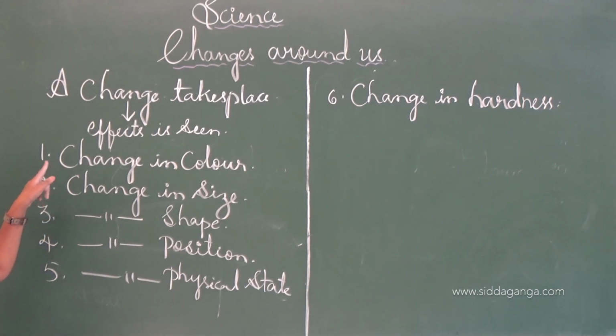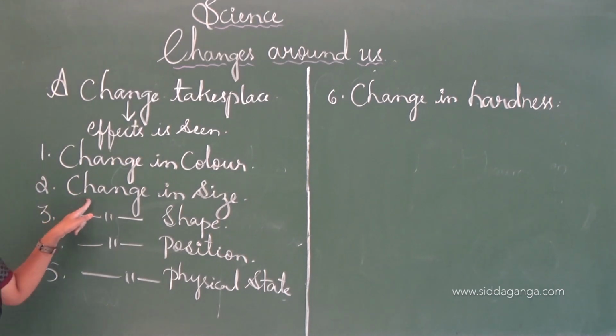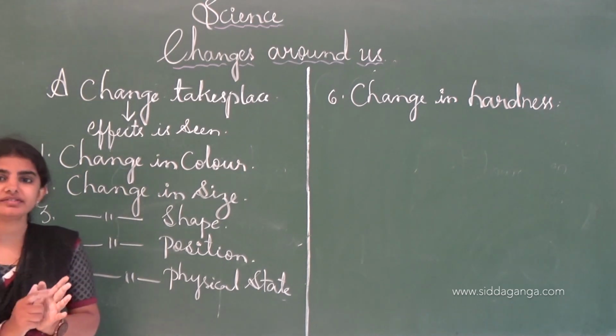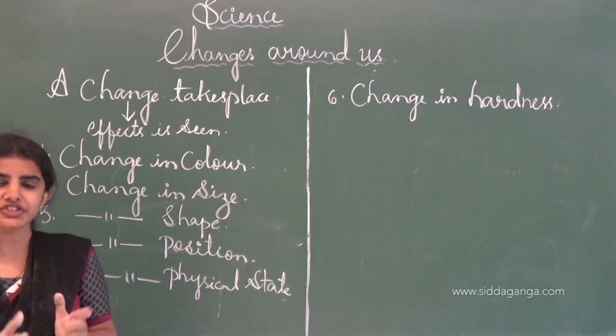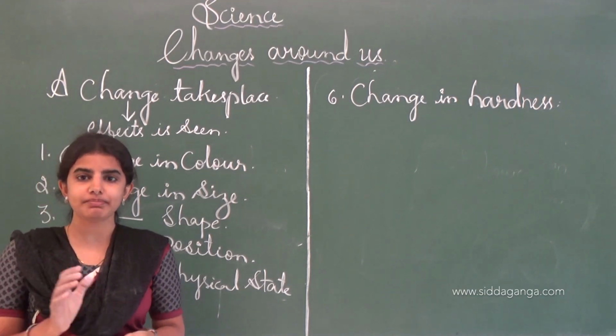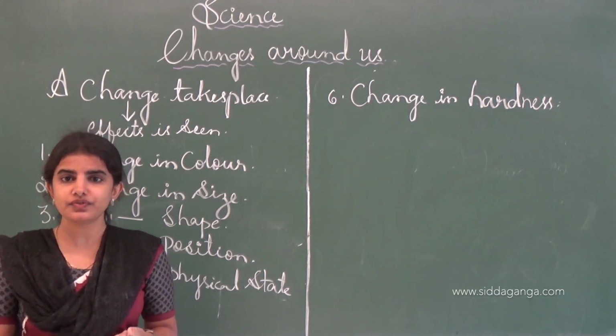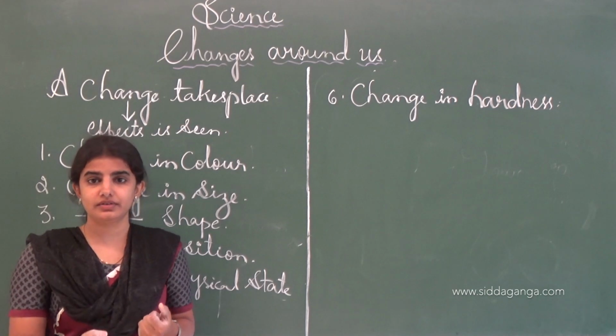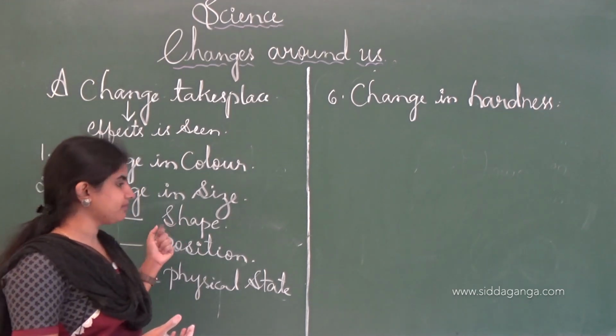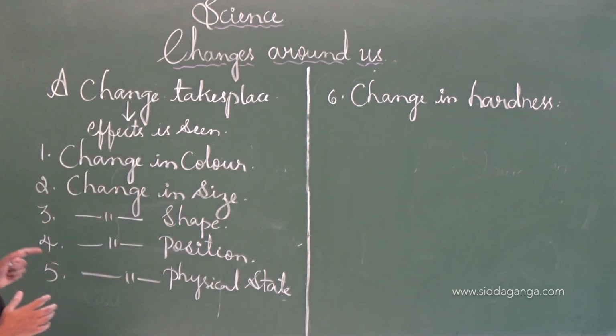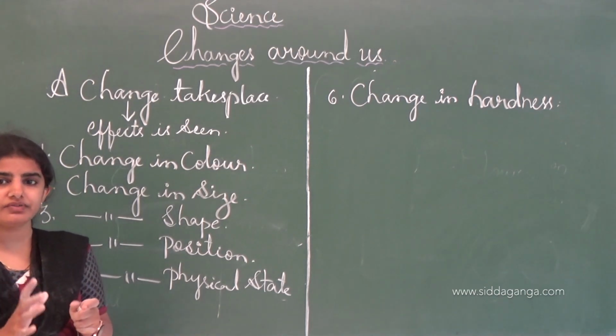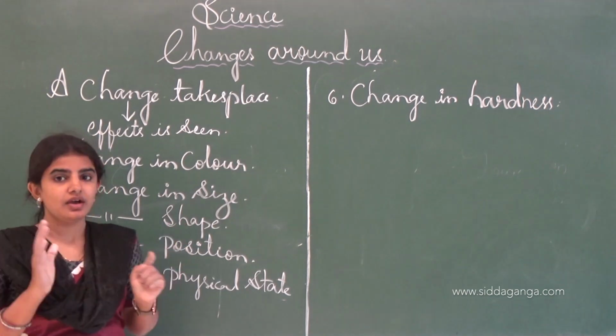As I told you, the change in the color and the change in the size, and next one is change in the shape. See, in the change in the shape, bud is converted into flower by means of a change. See, after maturing of the plant, the bud is converted into flower. See, this we call the change in the shape. And one more example is there, moon.